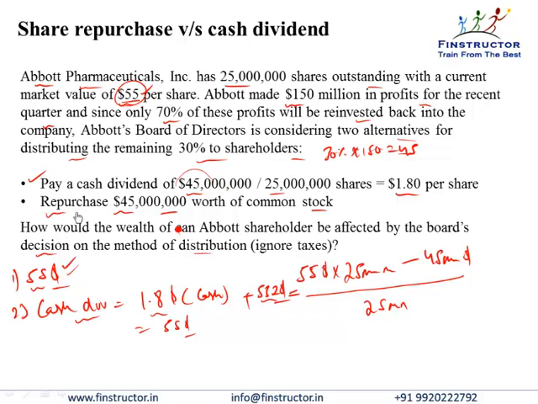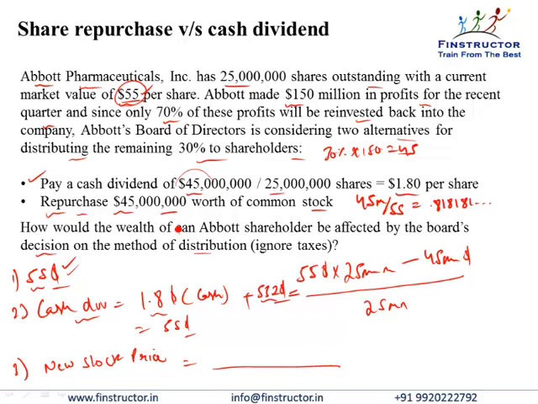Let's see if the share repurchase does anything different. So if we repurchase $45 million worth of common stock, then the number of shares will reduce. If the stock price per share is $55, then for $45 million, how many million shares will I be able to buy? 45 million divided by 55. That is 0.8181 million shares. So the new stock price per share will be calculated based on this new number of shares.